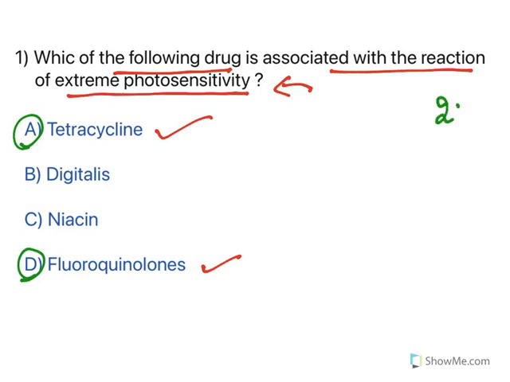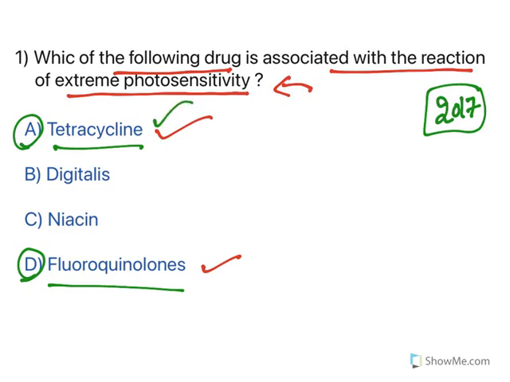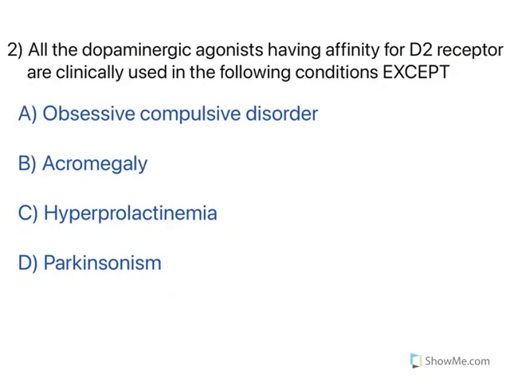This is given in the 2017 GPAT paper, which contains two correct answers, and later the key is changed. So sometimes it happens in GPAT that you find this kind of question. Both the answers are correct, tetracycline and fluoroquinolones. Moving to the next one.